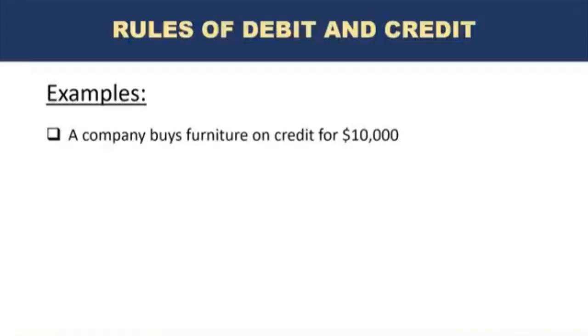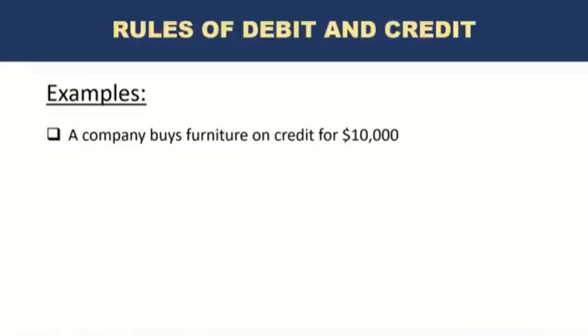The company now buys furniture on credit for $10,000. So the company buys additional furniture. They already purchased for 10,000 and they purchase additional furniture for 10,000, but this time they did not pay cash. They actually purchased it on credit, which means they have some time before which they need to make the payment, right? So it's just furniture coming in, but what is going out? Well, at this point, nothing is going out, but there is now a contractual obligation. There's now a liability for the company.